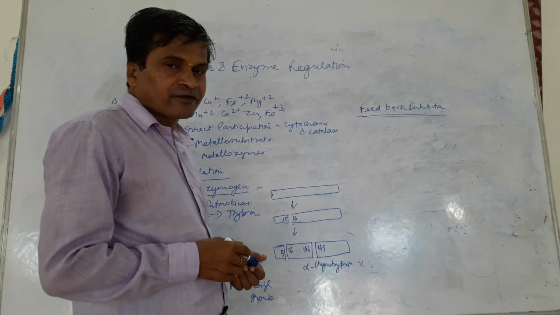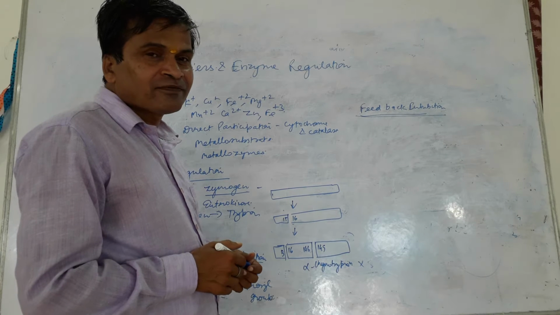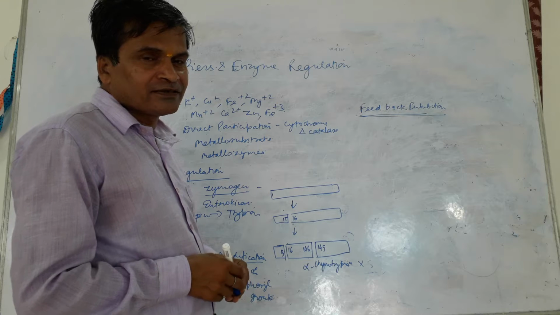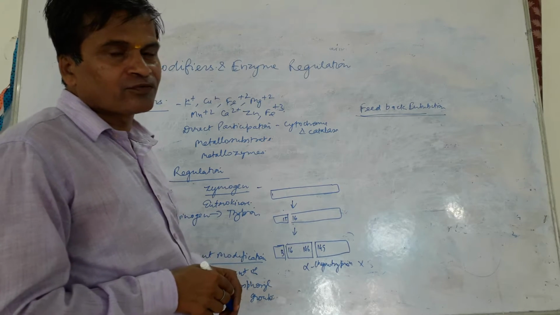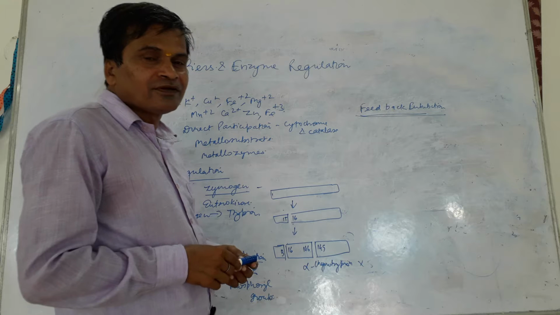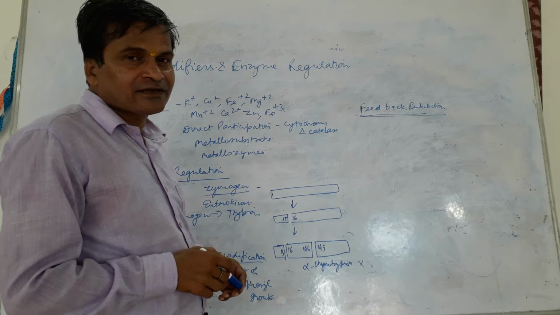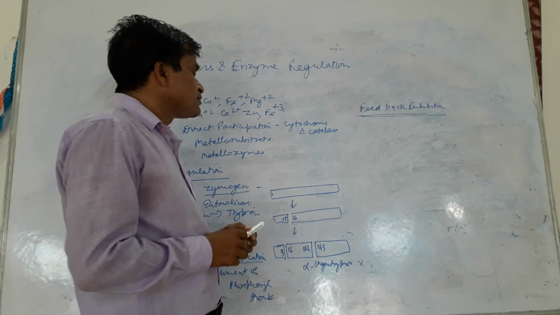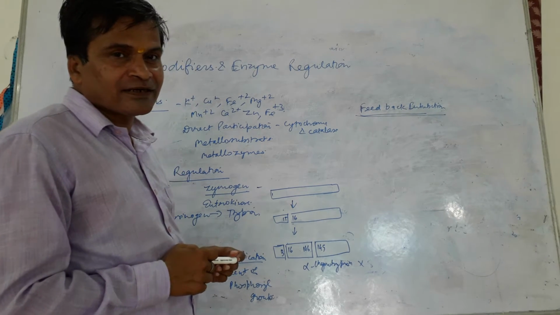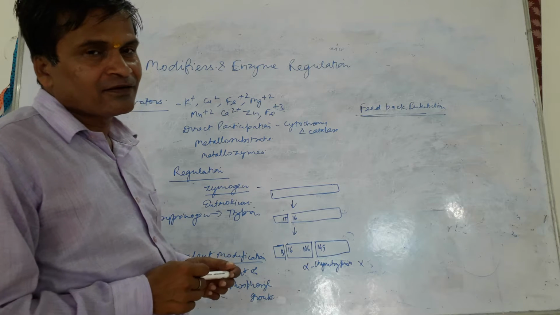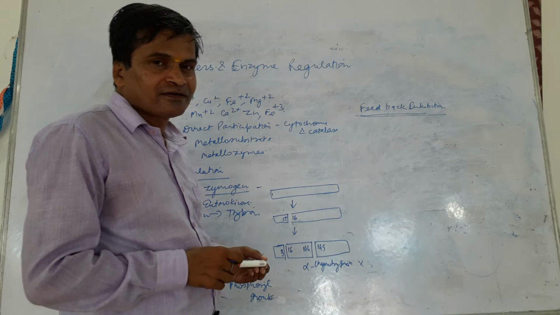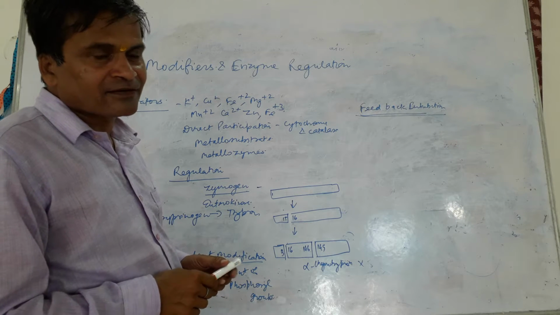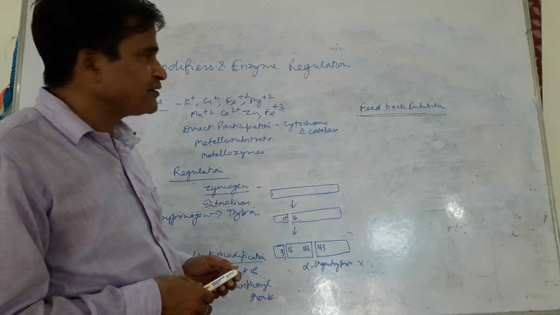Modifier and enzyme regulation. Modifiers means which alters the activity of the enzymes. There are several compounds, ions, which either increase the enzyme activity or decrease the enzyme activity. So, the modifiers may have a negative effect on the enzymatic activity or may have a positive effect. According to this, they function as an activator or they function as an inhibitor.